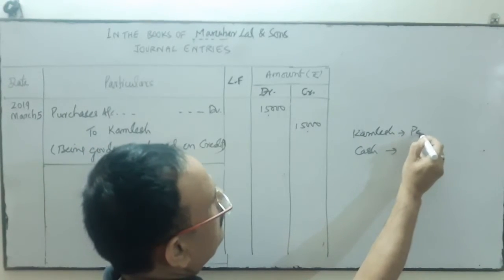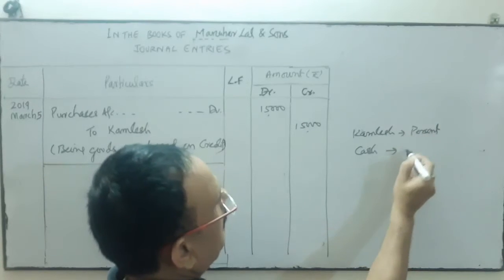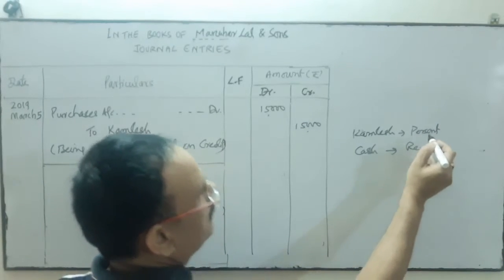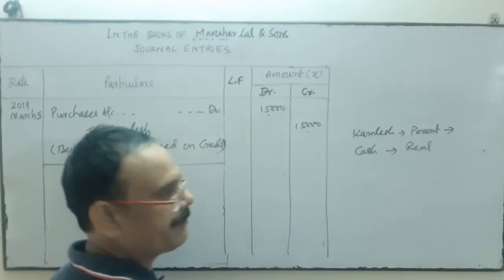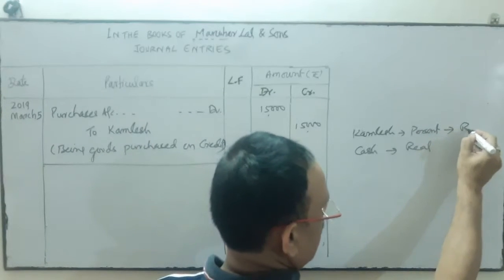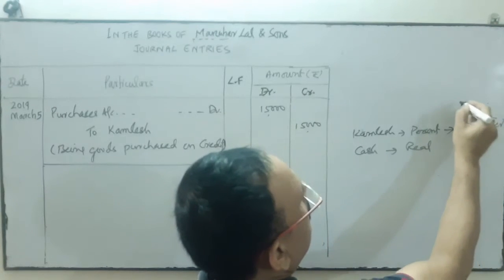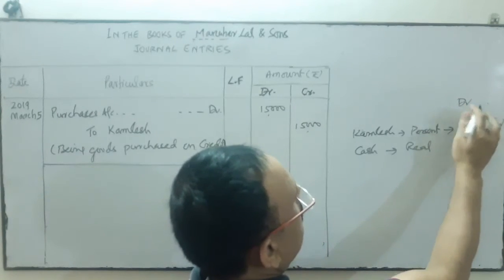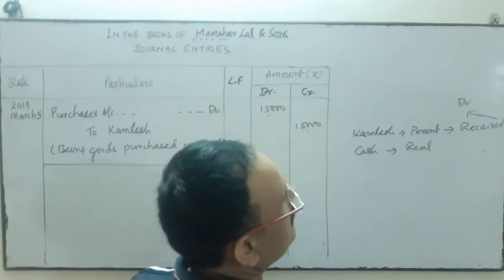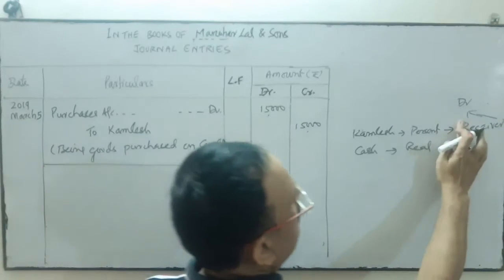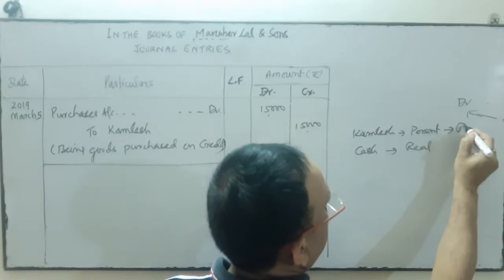Kamlesh personal, cash real. Personal account: debit the receiver. So Kamlesh is the receiver, so his account will be debited because he is the receiver.